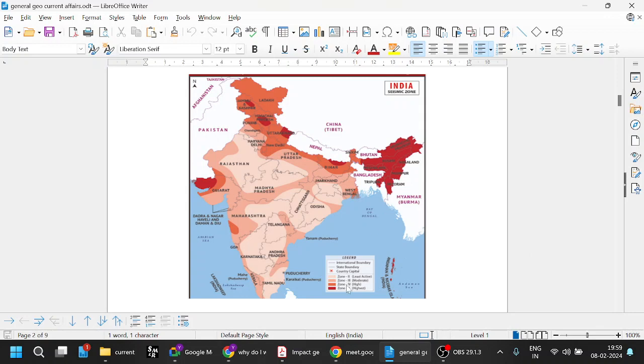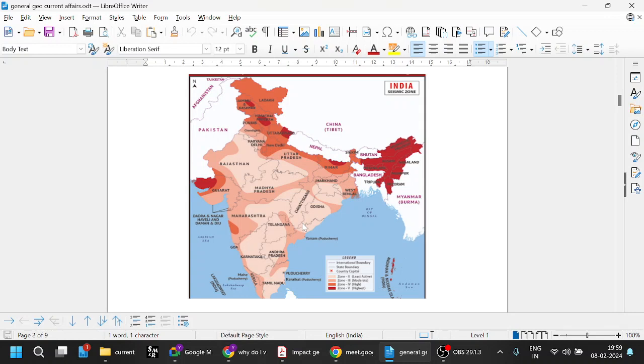Zone 5 is mostly in the northeastern region and some parts of Gujarat and some parts of the Himalayan region. And if you look at Andhra, only the coastal belt is having zone 3, and the Rayalaseema region and the north coastal region is having zone 2.